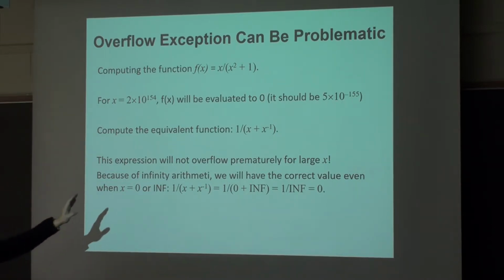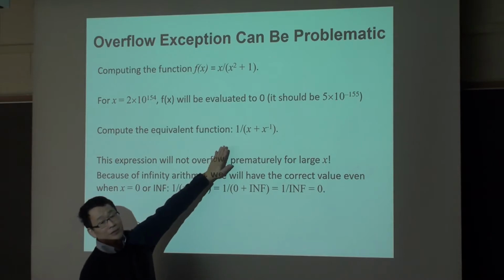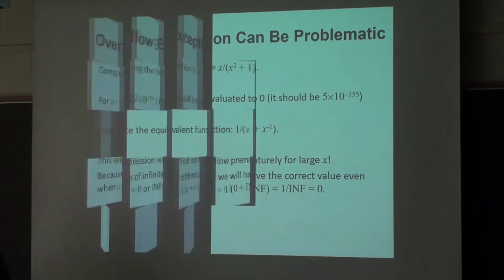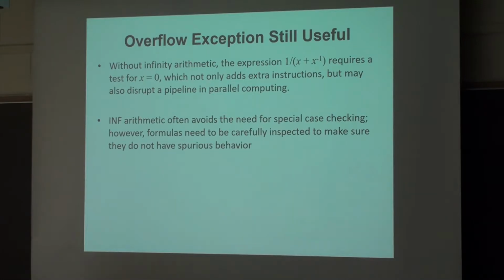But a totally symbolically equivalent expression will give you something that's correct, because there's no overflow. If you give a very large number, the answer can be correct. So this remains the programmer's responsibility. Your platform doesn't handle it for you. So we do something, but it's still very useful.